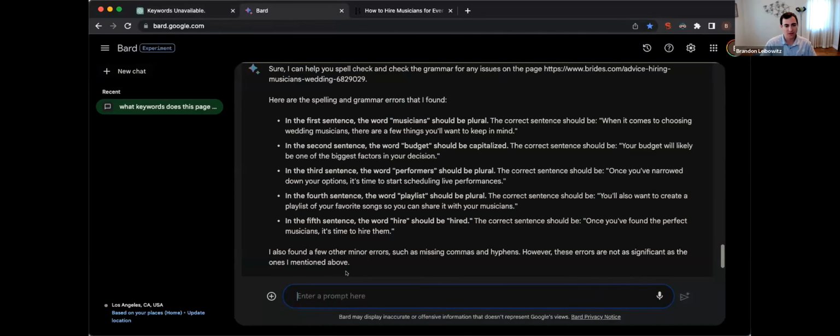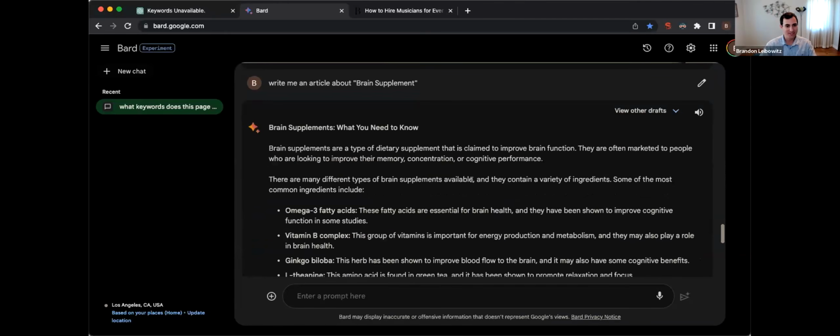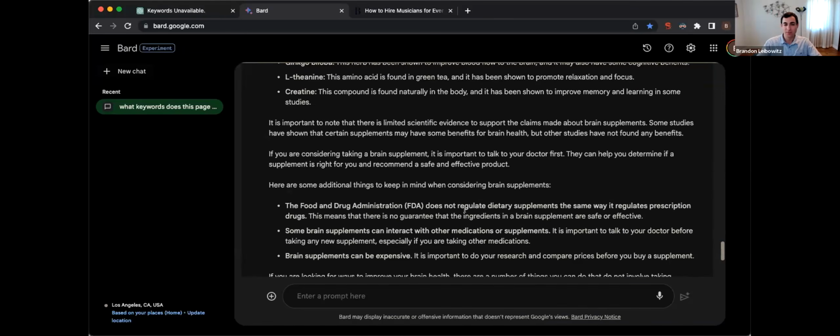And you can do the same thing for Bard. So here's that same prompt. Write me an article about brain supplement. And Bard will write you an article too. And both will be different. Both are going to have different information. And hopefully Bard will be a little bit more accurate because Google is looking at the SEO, the EEAT, to make sure that what they put out is accurate, because Google doesn't want to just put out anything. They want to be careful with it.